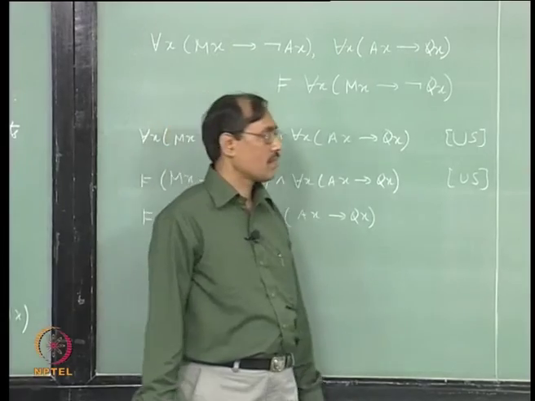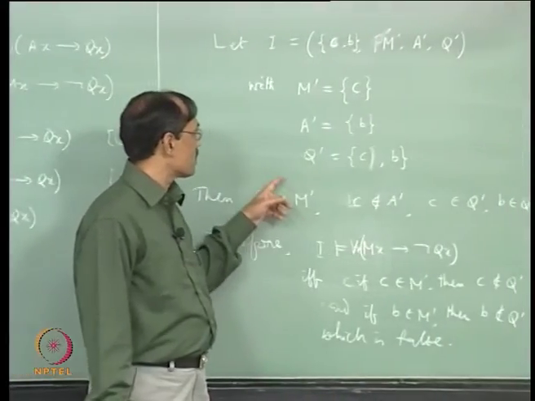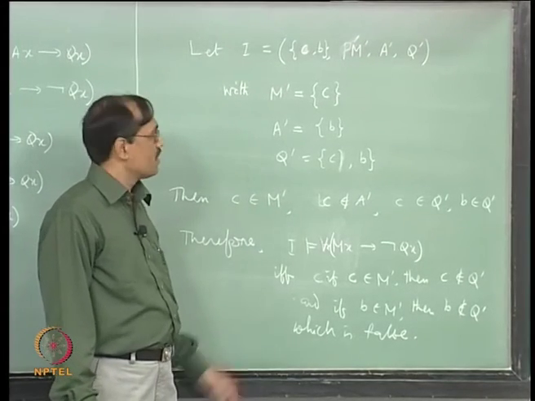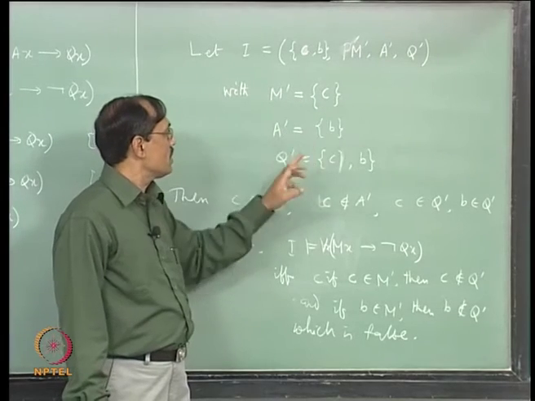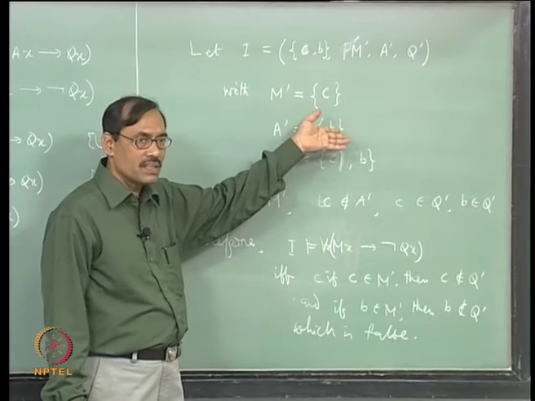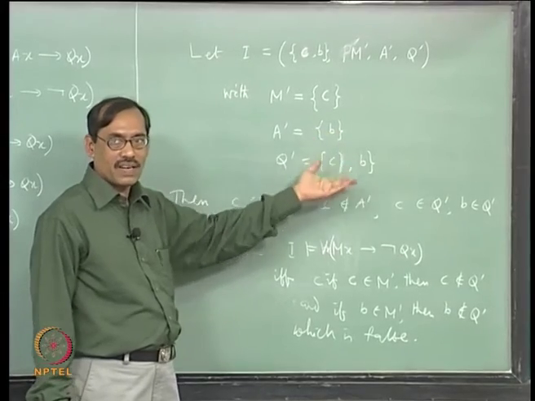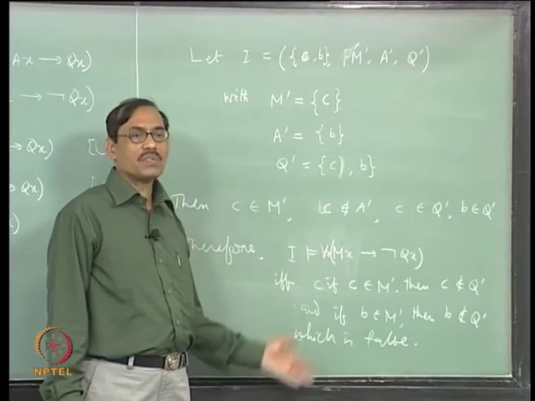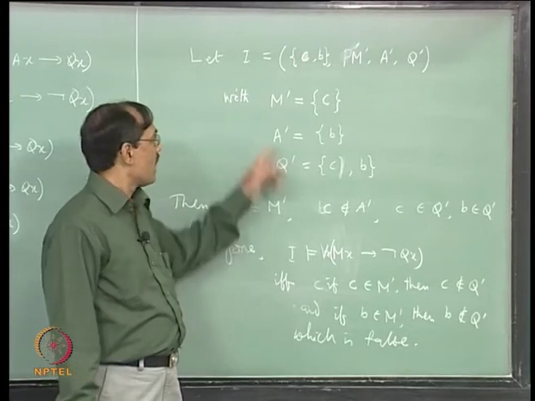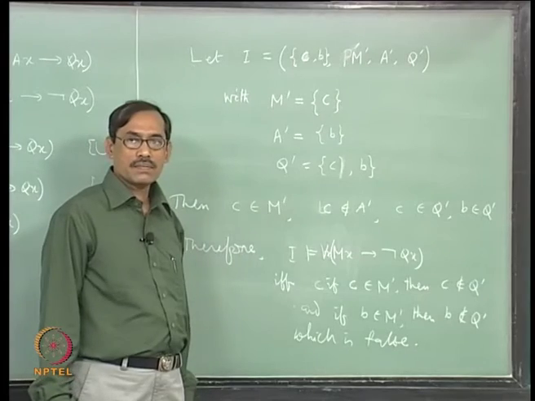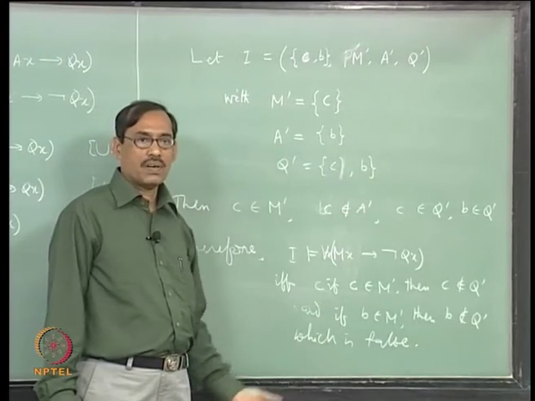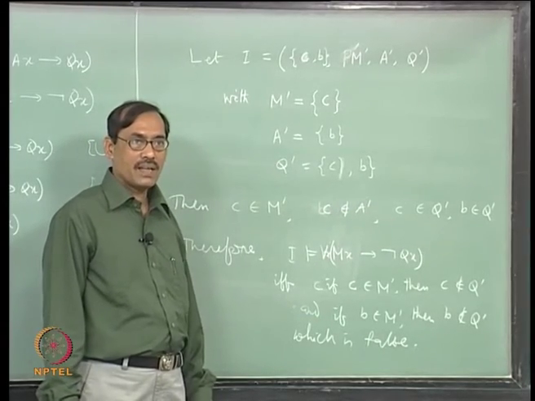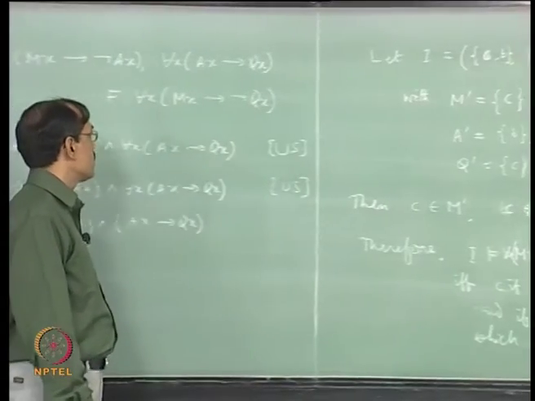Is that clear? Now, look at this, the way you have constructed, you can make it better without going through all these discrete points. Say what we have done, M prime is C, A prime is its complement in some sense, right, C is not there, and Q prime you could have taken the whole one, right. So, suppose I interpret in the set of natural numbers, I take M prime to be the set of all prime numbers and A prime to be the set of all composites, let us say, and Q prime is everything of N. Now, is it okay?